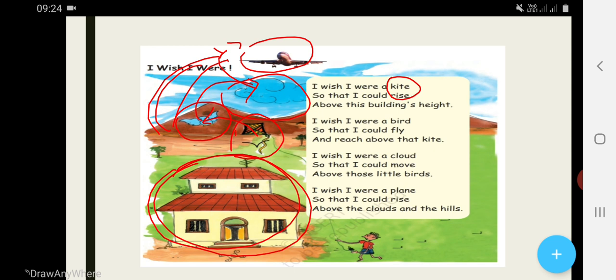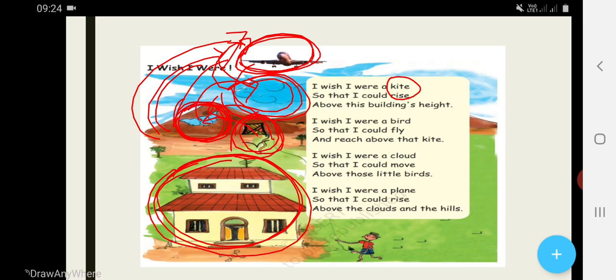I wish I were a kite so that I could rise above this building's height. I wish I were a bird so that I could fly and reach above the kite. I wish I were a cloud so that I could move above these little birds. I wish I were a plane so that I could rise above the clouds and the hills.